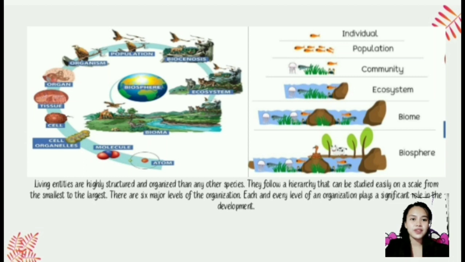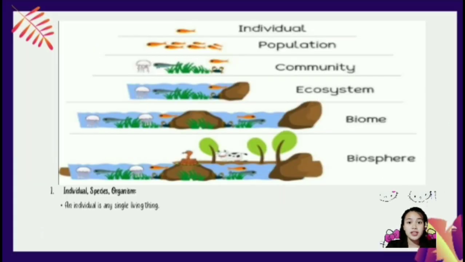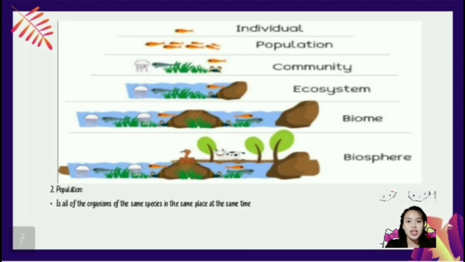Now, we have the individuals. An individual is any single living organism, a living being that has the ability to act or function independently. It may be a plant, animal, bacterium, fungi, and so on. While the population is all of the organisms of the same species in the same place at the same time. A population is a group of organisms, usually of the same species, occupying a defined area during a specific time.